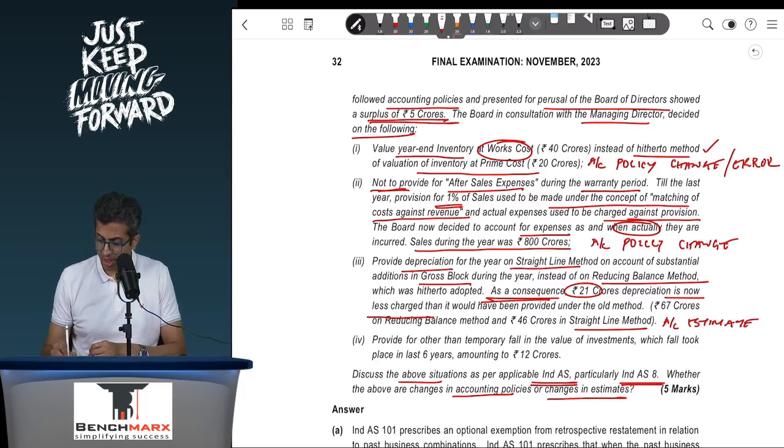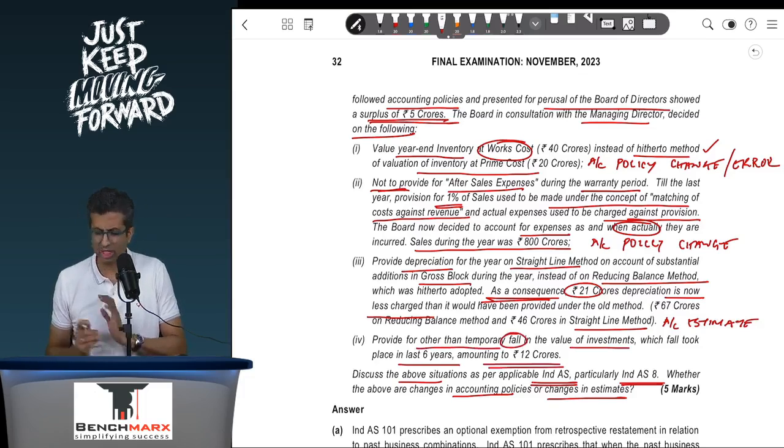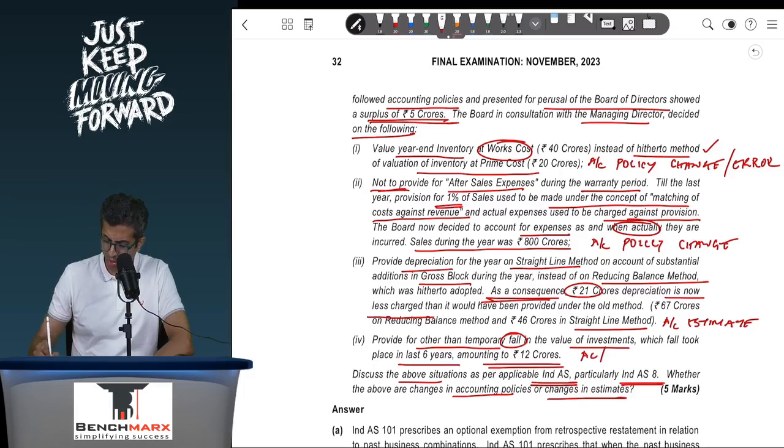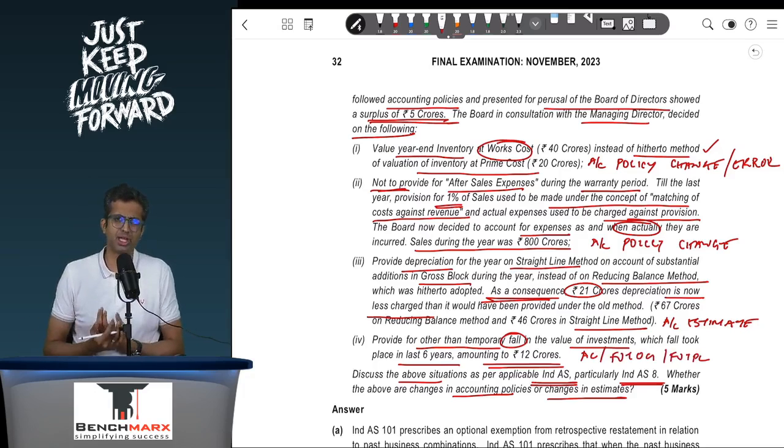And last, provide for other than temporary fall in the value of investments which took place in the last 6 years amounting to 12 crores. Now, typically this is to be recorded as per AS 13 if you are measuring investments at cost. If you are recording investments as per Ind AS 109, typically these investments would be recorded either at amortized cost, FVOCI or FVTPL. If they are recorded at any of these, then this loss should have already been recorded.